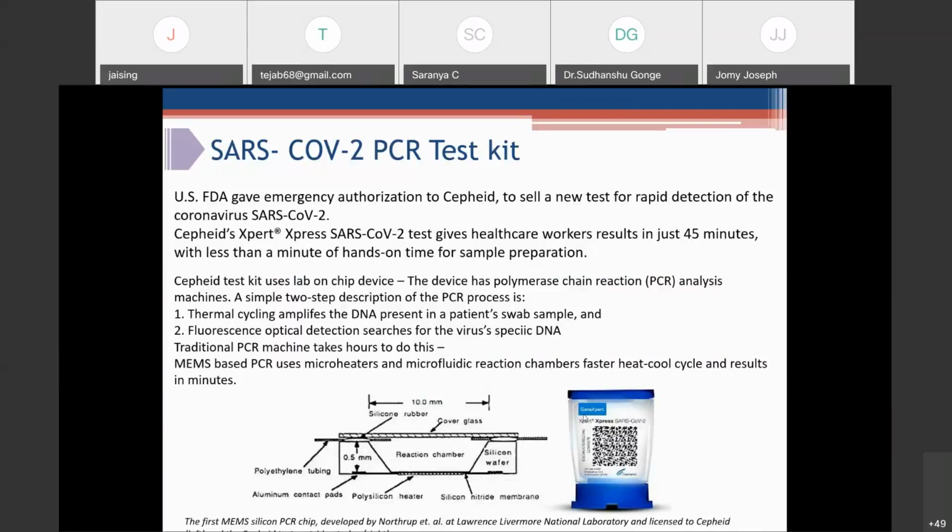So this is just one example, to highlight how MEMS comes into the picture. I think you might have come across PCR and lab on chip kind of devices. This is the first MEMS silicon PCR chip developed by the USA, and it was given to Cepheid for further development. This is the first PCR kit, and this is the recent PCR kit that has been released for testing novel coronavirus.